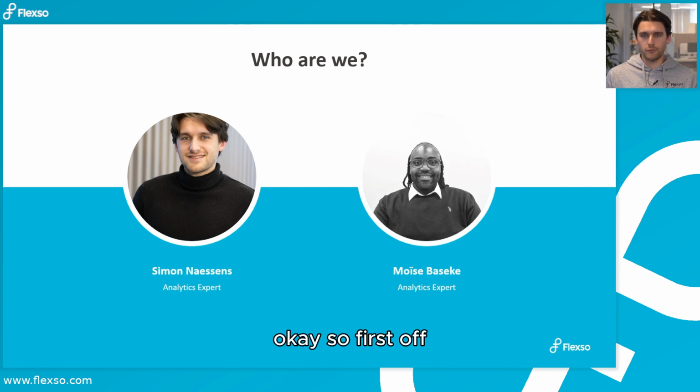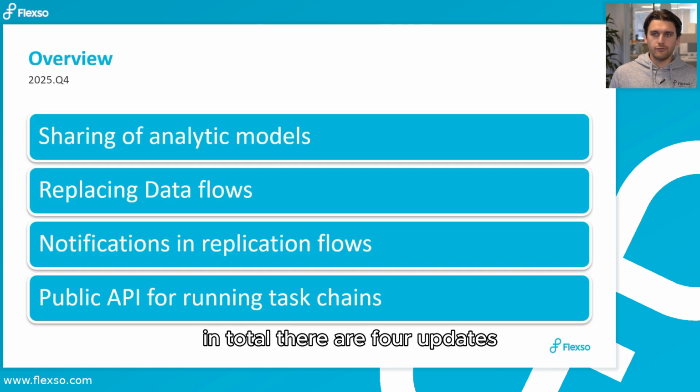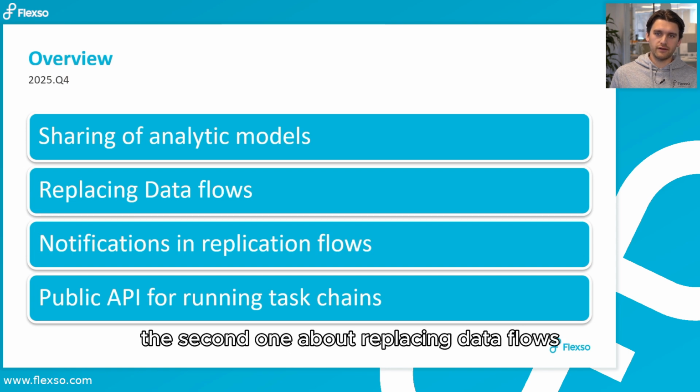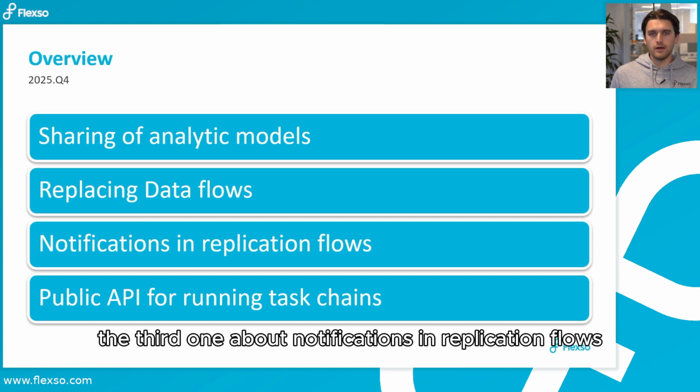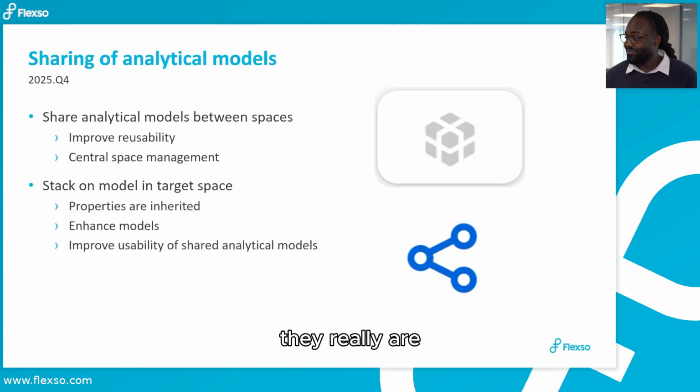Okay, so first off, we will start with the updates for SAP Datasphere. In total, there are 4 updates that we will share with you today. The first one is about sharing of the analytical models. The second one about replacing data flows. The third one about notifications in replication flows. And the last one is public API for running task chains. Wow, interesting releases. They really are.